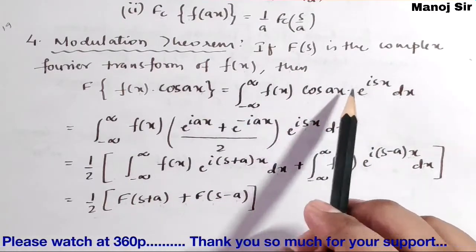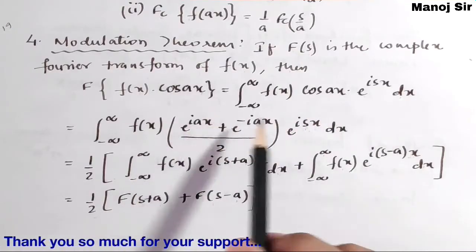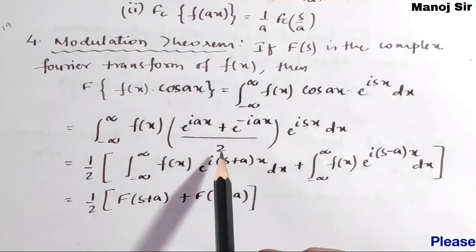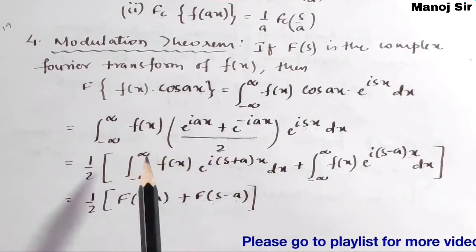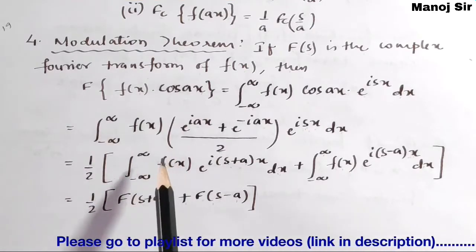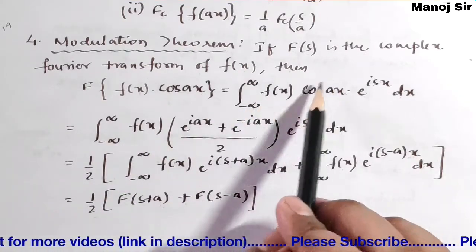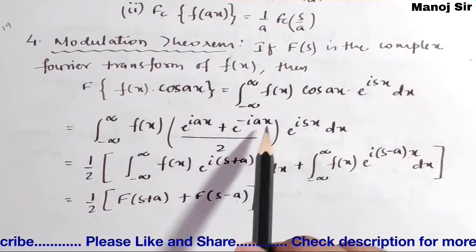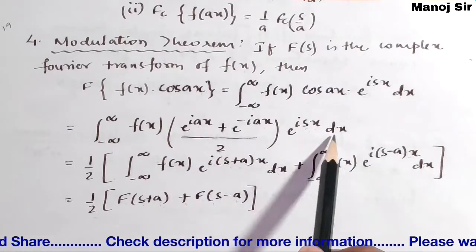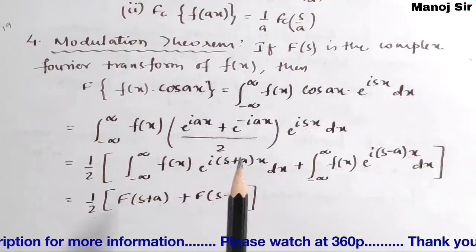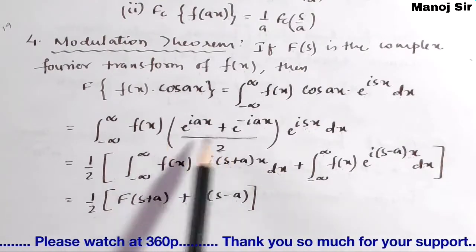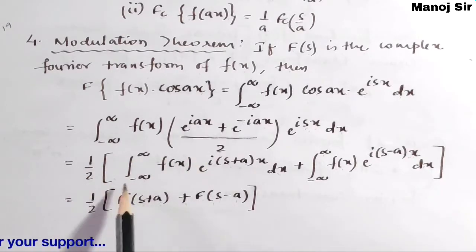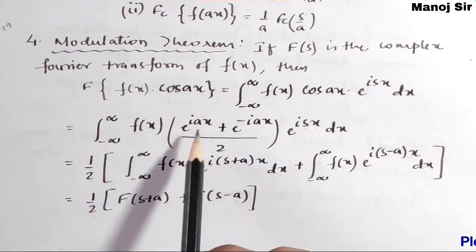Now we can write cos ax as e to the power i ax plus e to the power minus i ax upon 2. So this is the integration from minus infinity to plus infinity, here we have f of x, and we write cos ax as e to the power i ax plus e to the power minus i ax upon 2, into e to the power i sx into dx. Now simply separate this. You can see this half is common for this integration, so we can take this half outside.